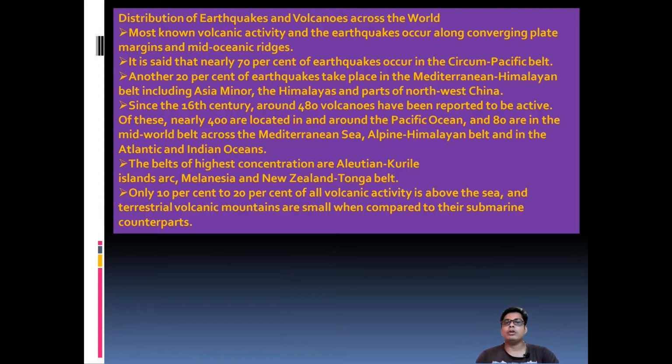In the 16th century, 480 volcanoes were reported to be active, and 400 of them are located around the Pacific. So in the 16th century there were only 480, and among them 400 volcanoes were located in the Pacific Ocean. 80 were located in the Mediterranean Sea, the Alpine and Himalaya belts, etc., and the Atlantic and Indian Oceans. So this thing we have to understand.